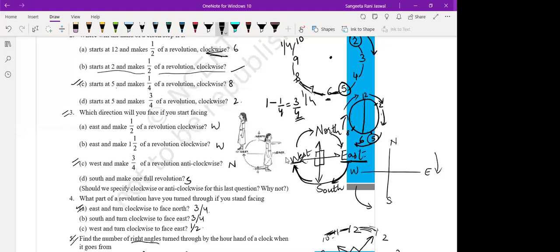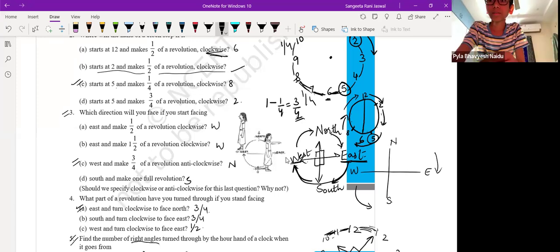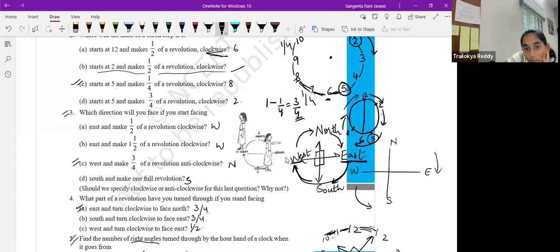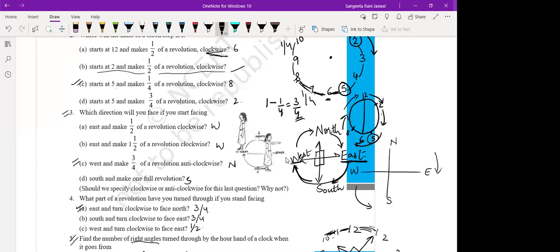Understood? Next one is also west. Now you are facing towards east and you make 1.5 of a revolution in a clockwise direction. Now 1.5 means one complete revolution and another half revolution. So that will again be west. Understanding, children?